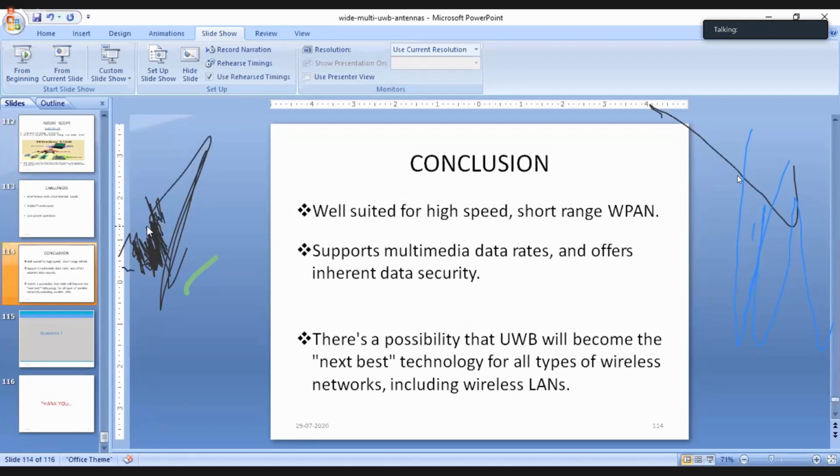Okay, yes. So there is a question from Saujanya. Okay, we are using different shapes of slots for the expansion of frequency ranges. Other than that, can we use any other techniques to operate on different bands of frequencies?